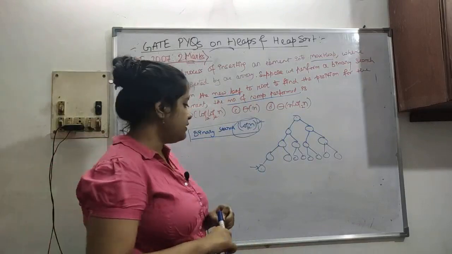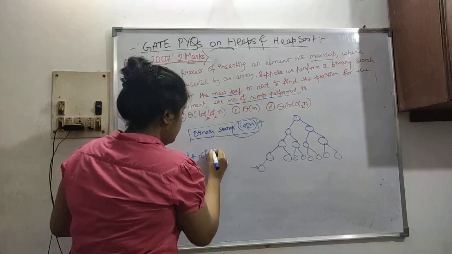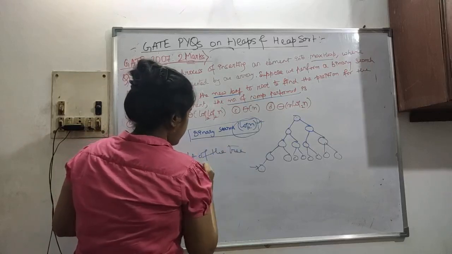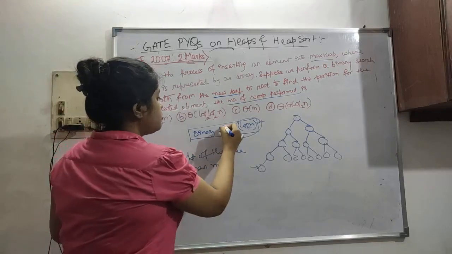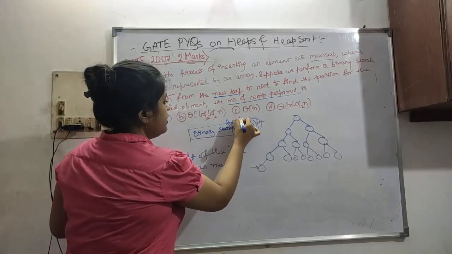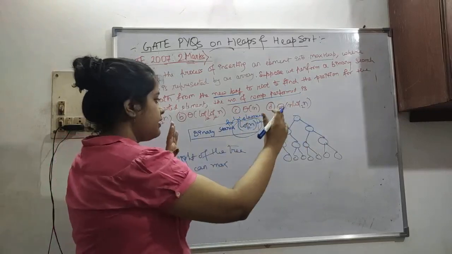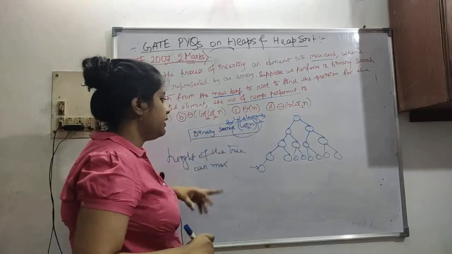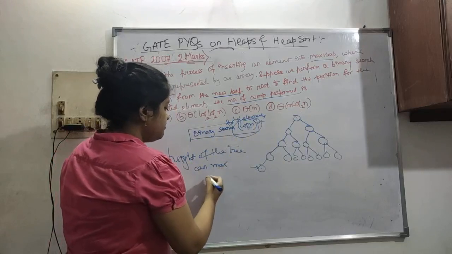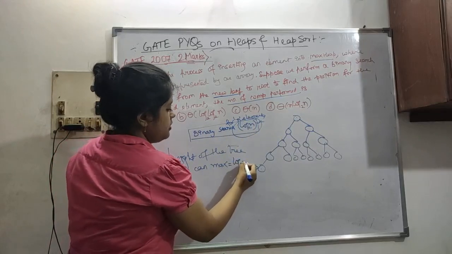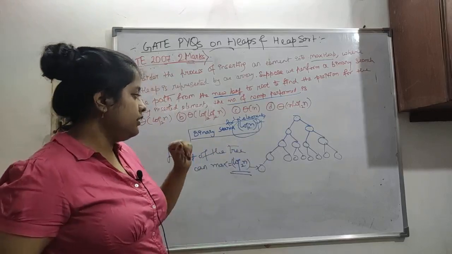We have already seen that the height of the tree can be at most... okay, so I missed out something. Binary search for n elements: n elements take log n time. Like n is an array, so it will take log n time for n elements. So the height of the tree can maximum be log n base 2. So the height of the tree from here to here, log n, is our height.